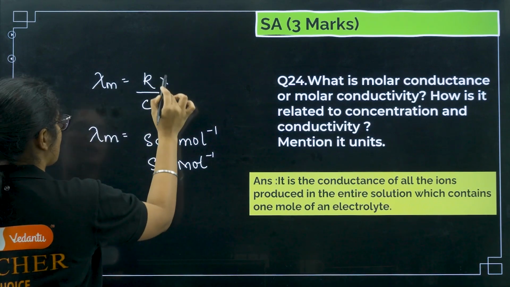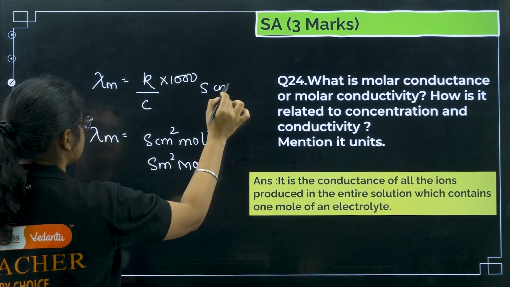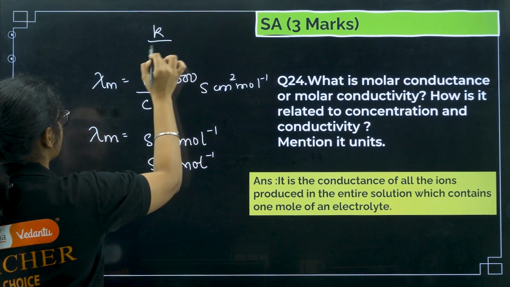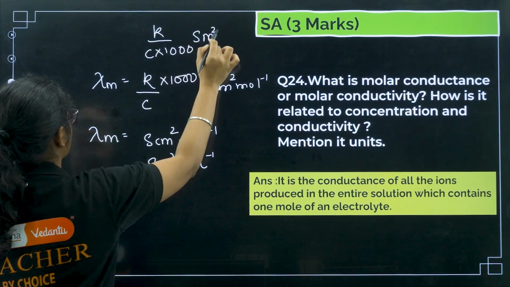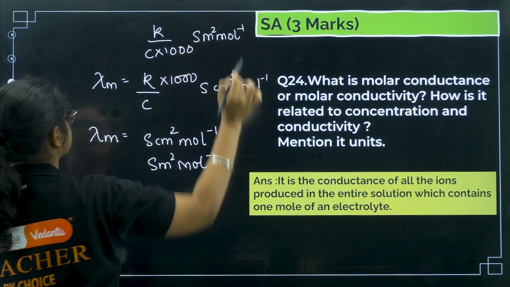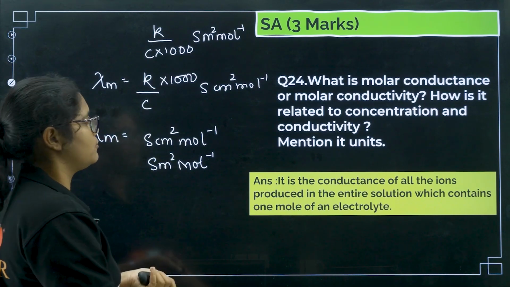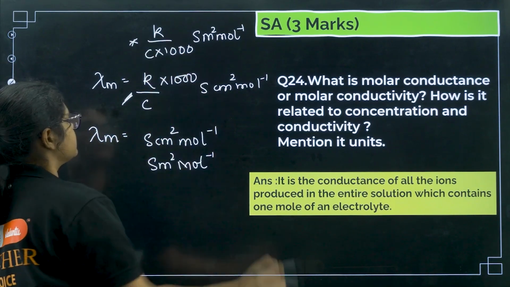If it is kappa into 1000 by C, then the unit is S centimeter square mole inverse. There is another formula, kappa by C into 1000, then the unit is S meter square mole inverse. Based on which units you have taken for concentration, the formula will change. This formula is widely used, but you should also know about this one.